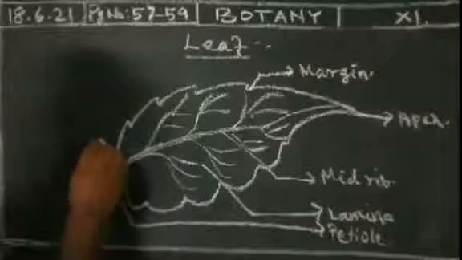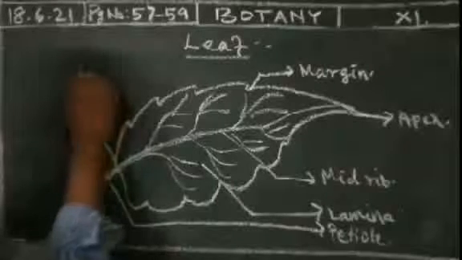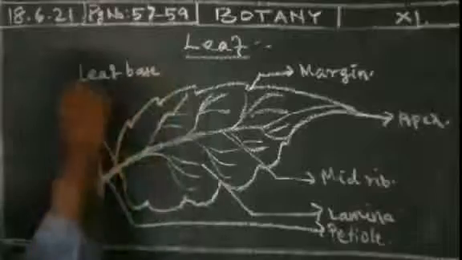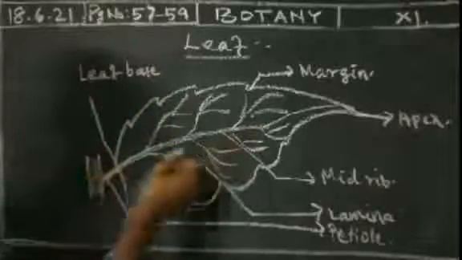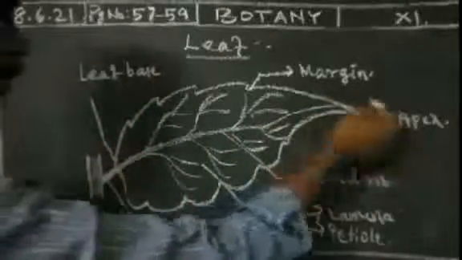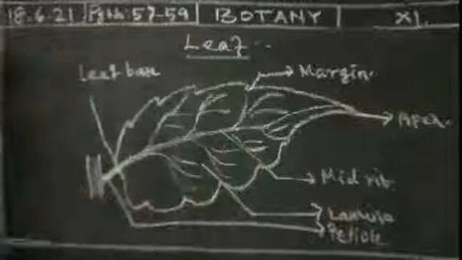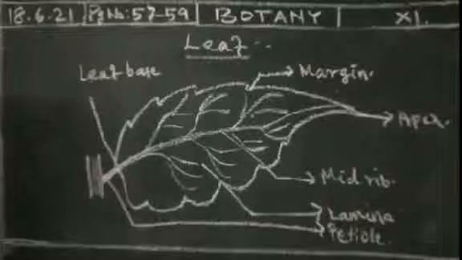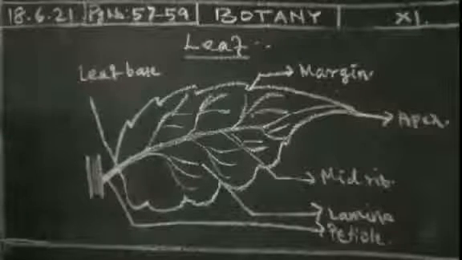This one is the leaf base. The leaf base region is there, the lamina portion is there, and also the margin and apex region is there. There are three kinds of areas present in a leaf. Okay, this is the leaf portion mostly present in plants.